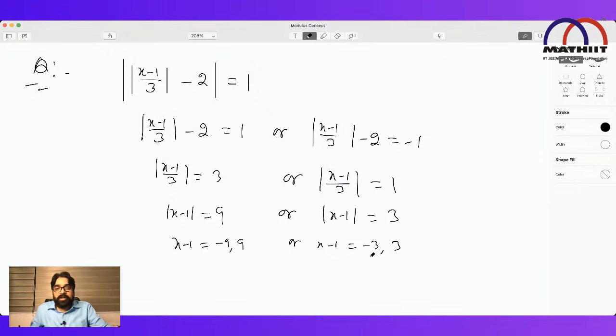I hope I am doing the question correctly. Yes, 3 multiplied here gives 9, 3 multiplied here gives 3. Yes, correct. So the 1 goes to the other side. So this will be minus 8 or 10, or here minus 2 or 4. So there are 4 solutions: x equal to minus 2, 4, minus 8, 10. These are the 4 solutions of this question.